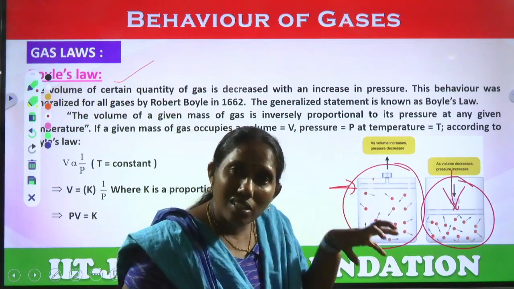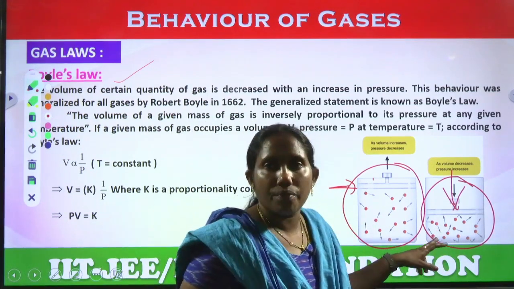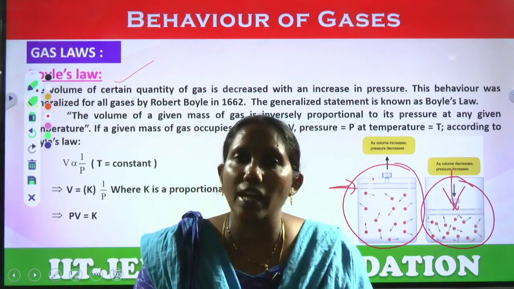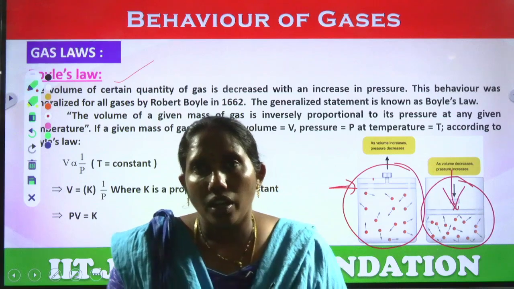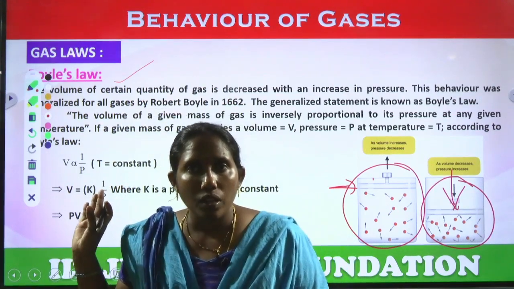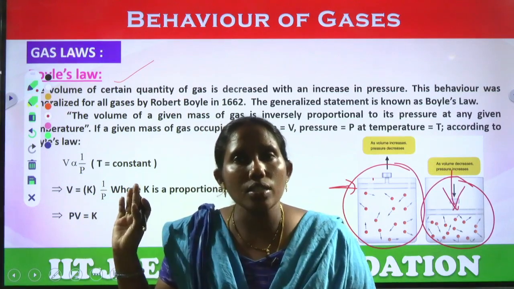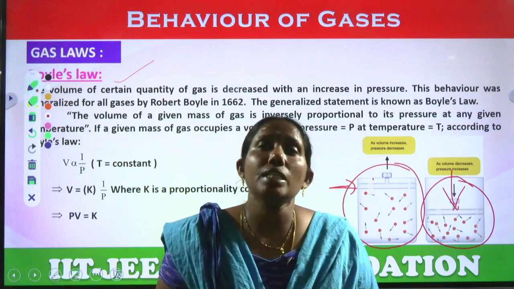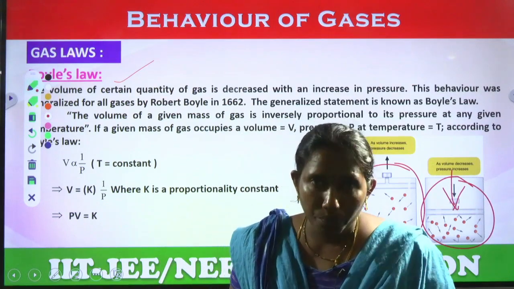They have compressed to half. Meaning if you are increasing the pressure, the volume of the gas decreases at constant temperature. That is Boyle's law. What is Boyle's law? At constant temperature, pressure is inversely proportional to volume.